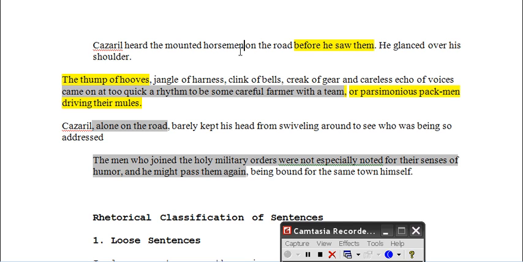You don't want to have this long interruption. But you also don't want a long interruption between here and here. So Khosreel heard, as they were singing and so on, the mounted horseman on the road. So that would be an example. You don't want to put interrupters between things like that. You want to quickly get from the subject to the verb to the object, and then you can follow it with on the road, and then you can have a comma, as they sang the songs of their childhood, and so forth.